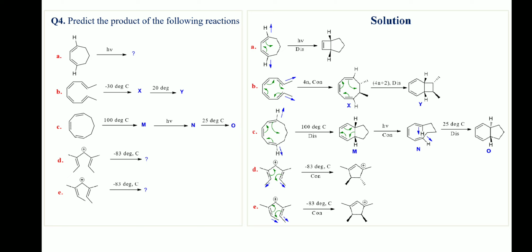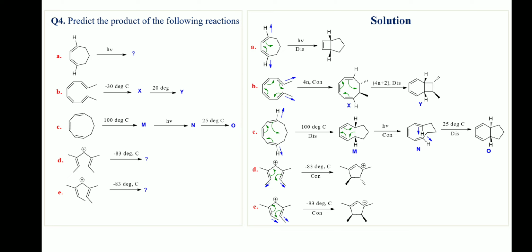In reaction C, the reactant has a 4n plus 2 pi electron system. Under thermal condition, it will undergo a disrotatory ring closing process. Since the two hydrogen atoms on the terminal carbons are pointing in opposite directions, the resulting bicyclic product M will have cis fusion.